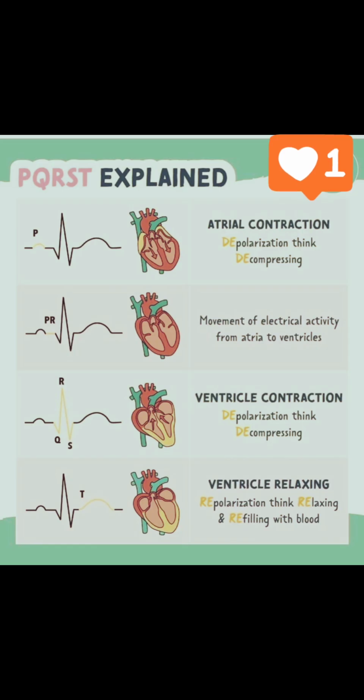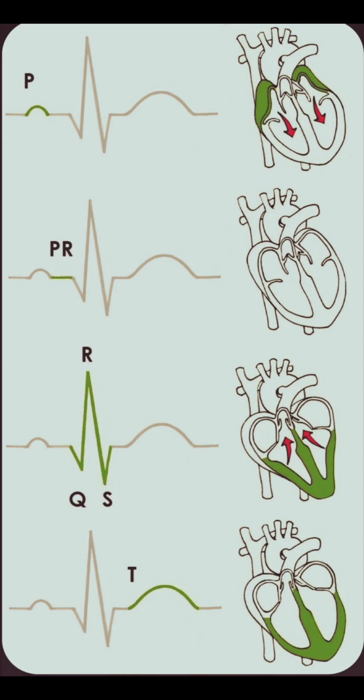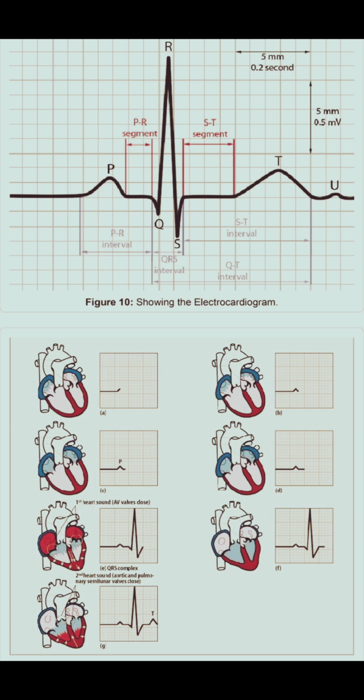Electrocardiograph or ECG. ECG is a graphical representation of the electrical activity of the heart during a cardiac cycle. Diagrammatic presentation of ECG. Here we use PQRST letters, where P stands for electrical excitation of the atria or contraction of both atria, whereas QRS complex wave represents the depolarization of the ventricle or ventricular contraction, and T represents the return of ventricles from contraction phase to the relaxation phase or repolarization.